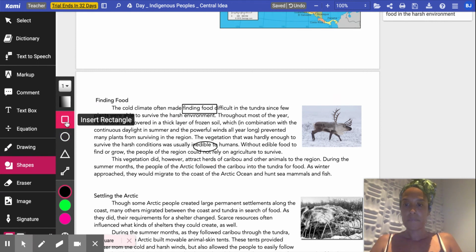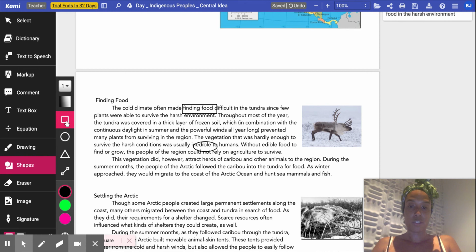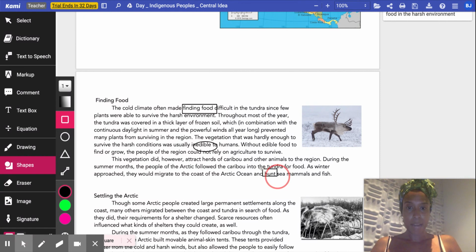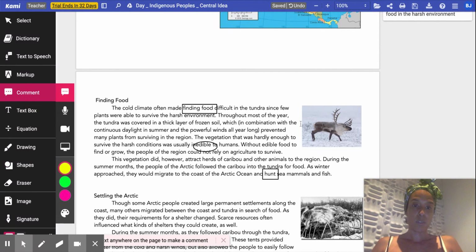Let's keep reading. This vegetation did, however, attract herds of caribou and other animals to the region. During the summer months, the people of the Arctic followed the caribou into the tundra for food. As winter approached, they would migrate to the coast of the Arctic Ocean and hunt sea mammals and fish. Interesting. This sounds like it talks about what the people ate when they couldn't eat the vegetation. They hunted. So I'm going to look for the word hunt right here, and I'm going to go ahead and box hunt.